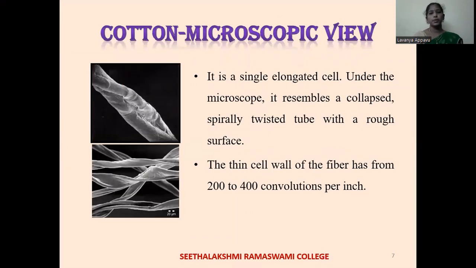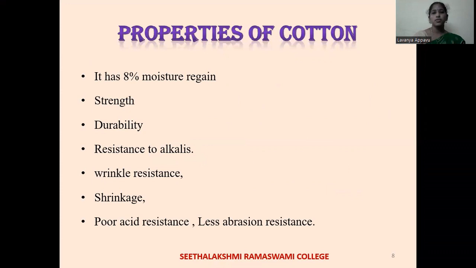Microscopic view of cotton. It is a single elongated cell. Under the microscope, it resembles a collapsed, spirally twisted tube with a rough surface. The thin cell wall of the cotton fiber has 200 to 400 convolutions per inch. Properties of cotton. Cotton has 8% moisture regain and it has good strength when compared with other fibers.